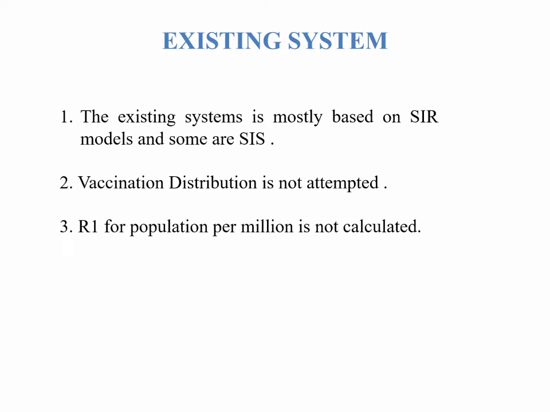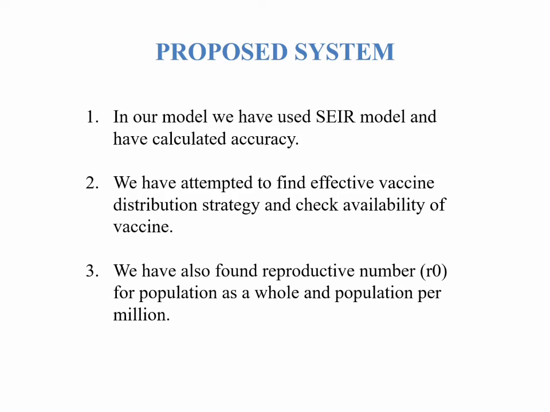Existing system. The existing system is mostly based on SIR models and some are SIS models. Mostly, vaccine distribution is not attempted for COVID-19. R0 for population per million is not calculated. Proposed system. In our project, we have used the SEIR model and calculated accuracy. We have tried to find an effective vaccine distribution strategy and check the availability of vaccine. We have also found the reproductive number R0 for the population as a whole and for population per million.